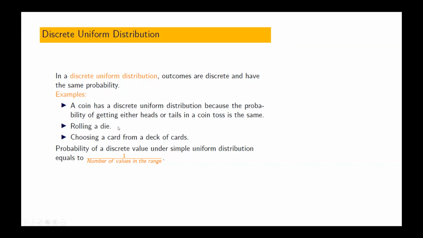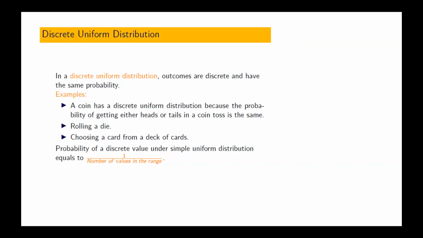Rolling a die. If you roll a die, what is the probability of getting 1 under simple uniform distribution? 1 by 6. What is the probability of getting 6? Also 1 by 6. If choosing a card from a deck of 52 cards, what is the probability of getting a specific card? 1 by 52.